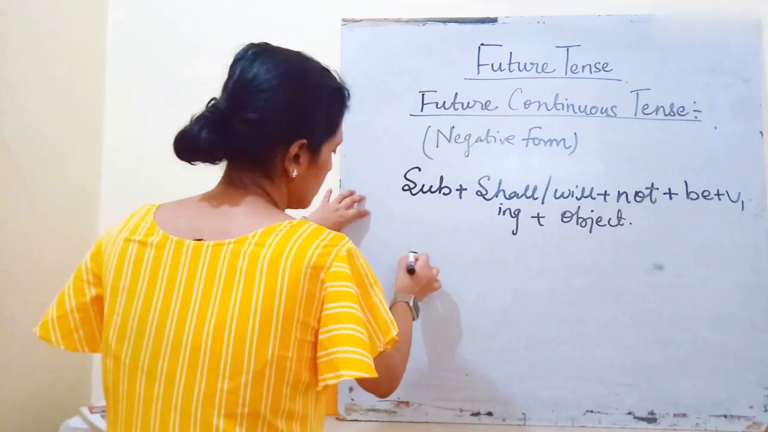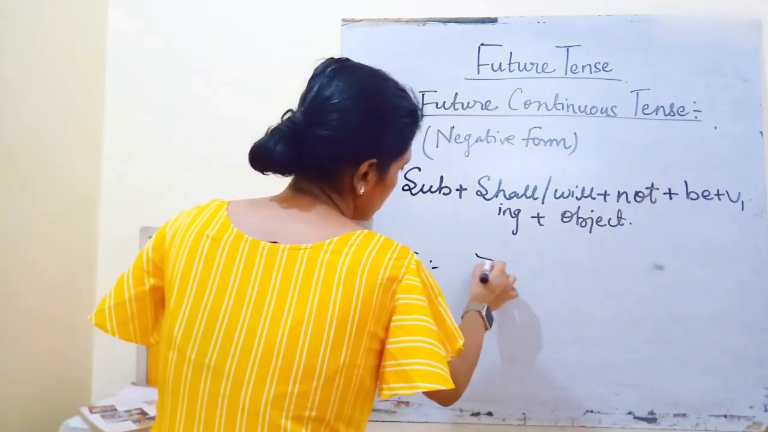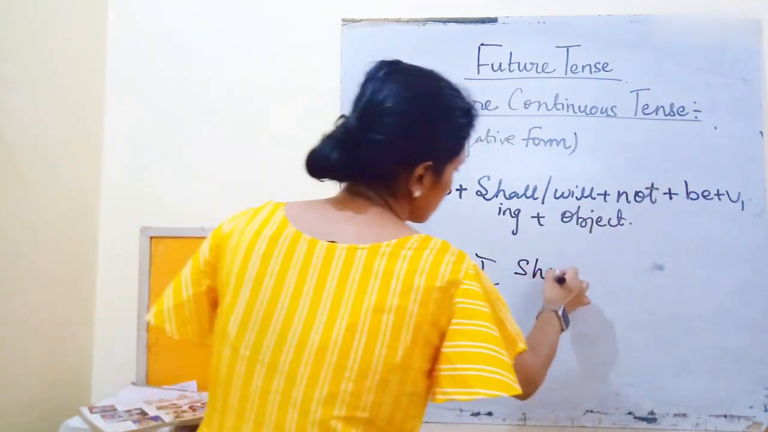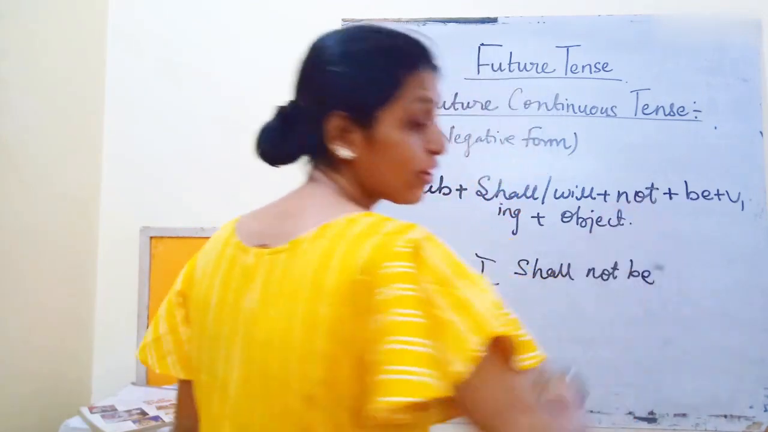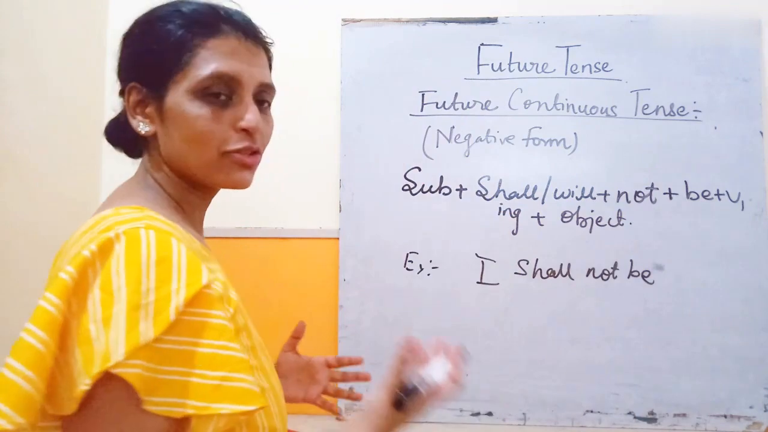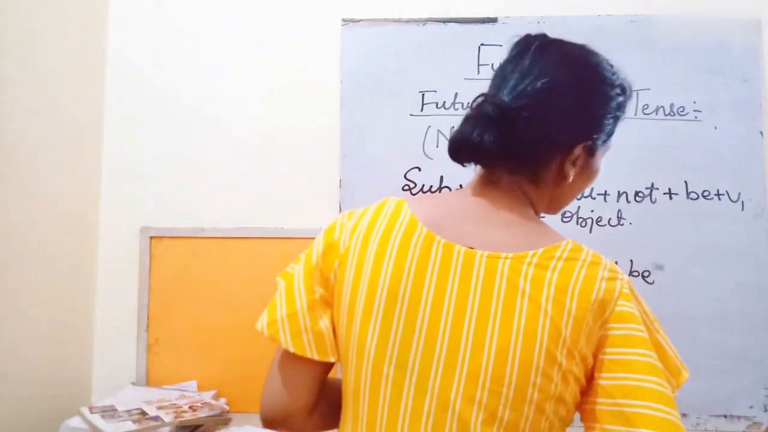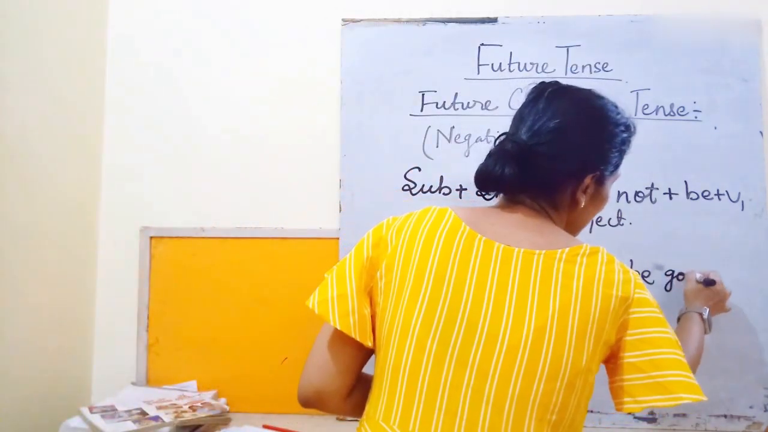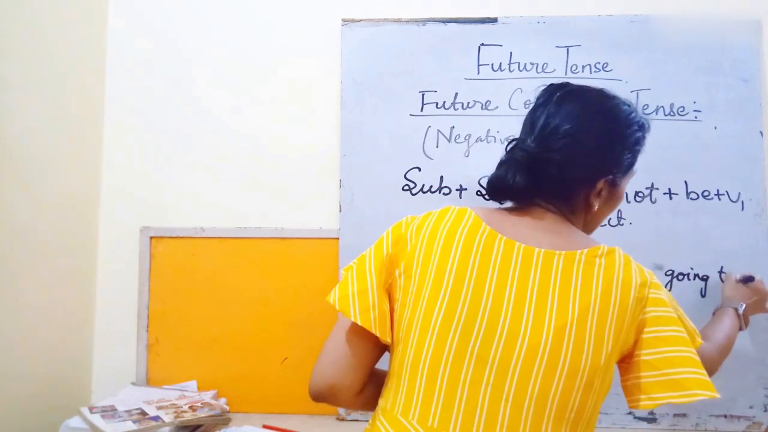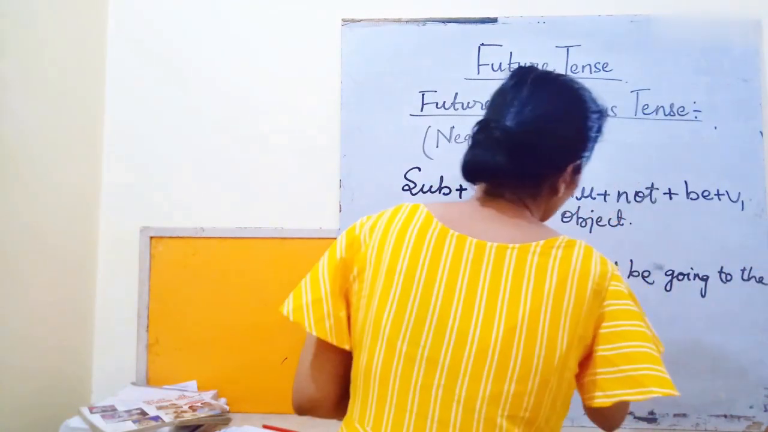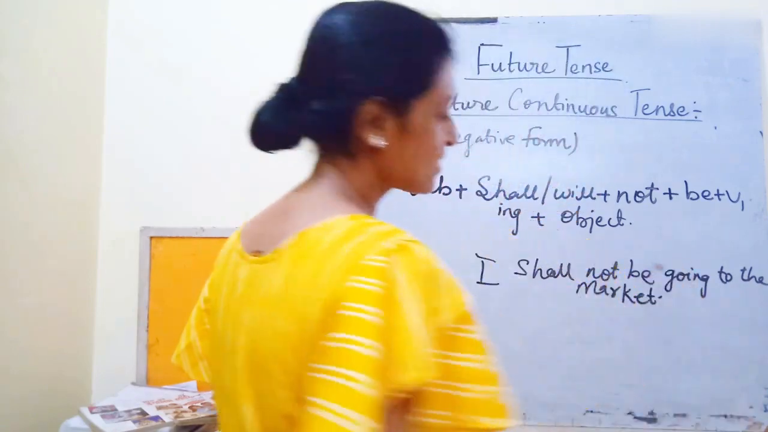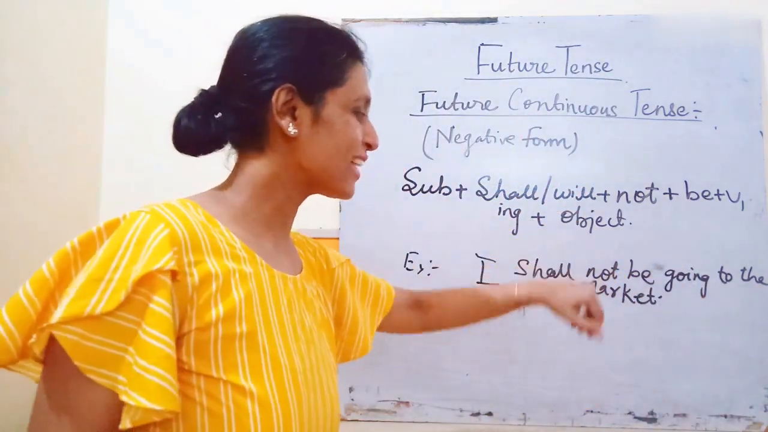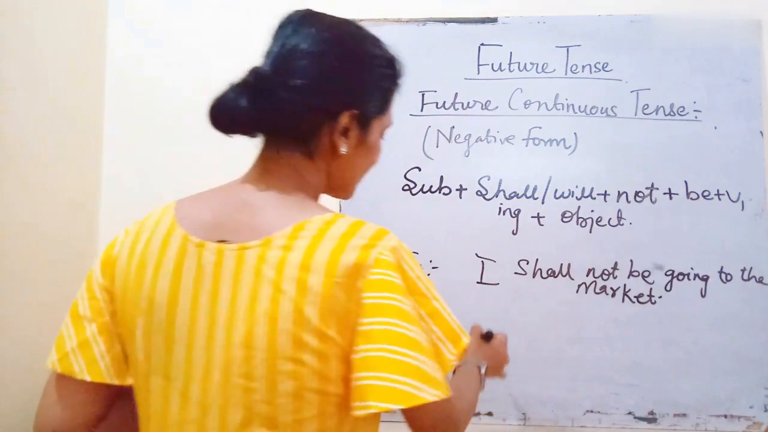I shall not be, after reading a book we are going to the market. Okay, I shall not be going to the market, but not feeling like going to the market. That's why we are forming the negative sentence. I shall not be going to the market.